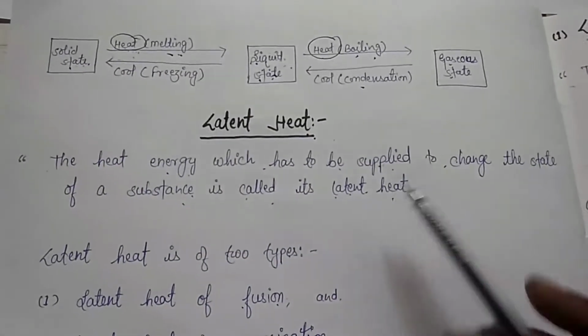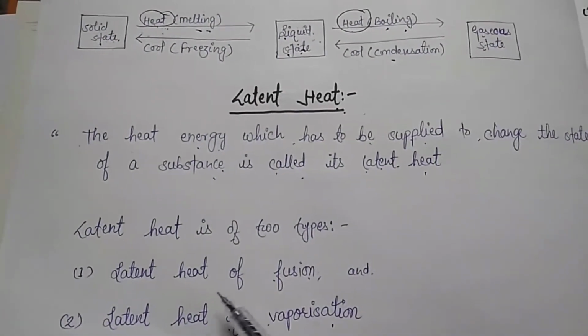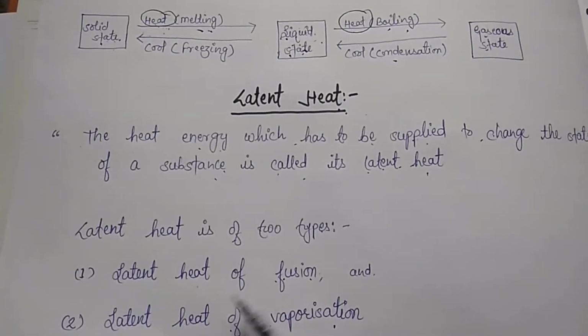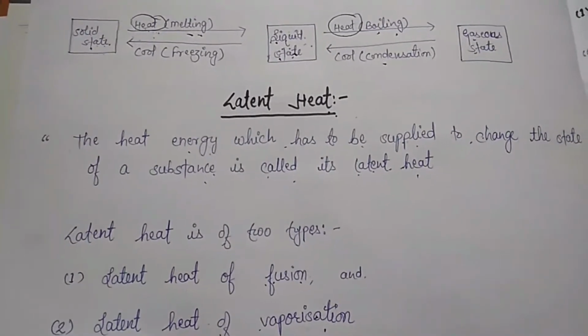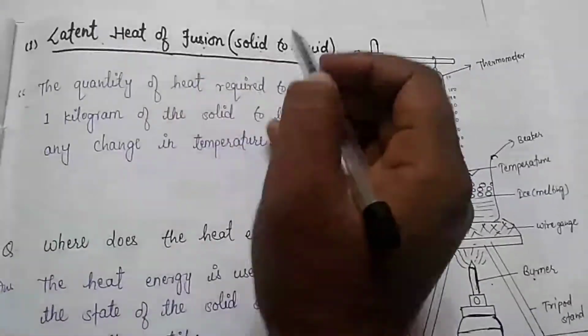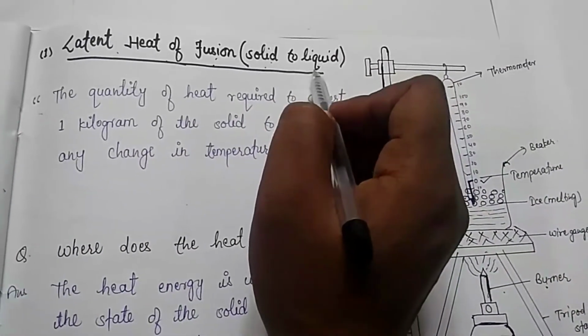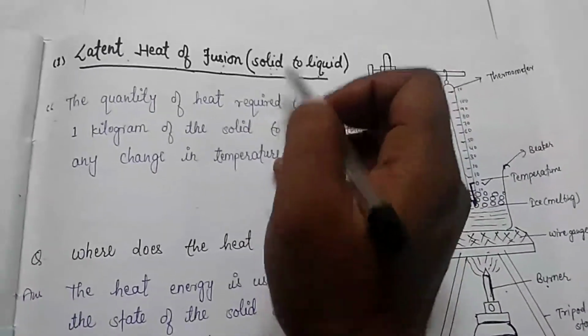Clear children? Latent heat is of two types. First, latent heat of fusion and latent heat of vaporization. See, latent heat of fusion means conversion of solid to liquid, the heat energy that converts solid to liquid.